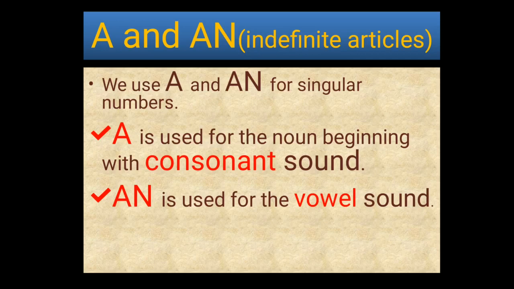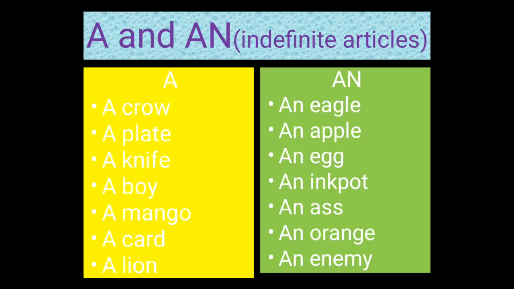As you all know, there are 26 letters in the alphabet. In that, 5 are vowels and the other 21 are consonants. Vowels are A, E, I, O, U, as you all know before. Now let's see the examples for the article a.